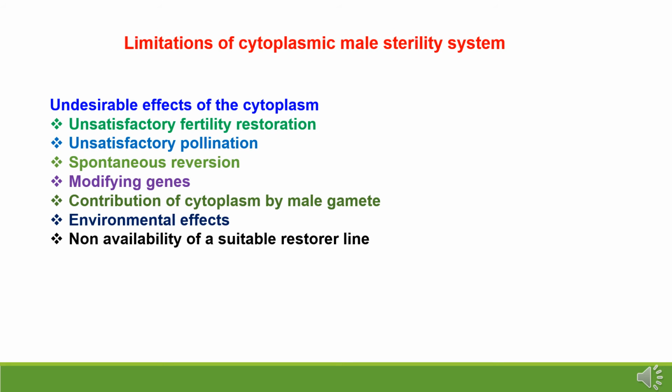Limitations of the cytoplasmic male sterility system. There is an undesirable effect of the cytoplasmic nature of the male sterility system, which is causing unsatisfactory fertility restoration. There is unsatisfactory pollination. A spontaneous reversion is taking place. There is the nature of modifying genes because of which, in case of hybrids, the male sterility is also prevalent. There is a contribution of cytoplasm by male gametes, and these have less impact of environmental effects like low or high temperature, so stability is there for sterility, and there is no availability of suitable restorer lines. So these are the limitations of cytoplasmic male sterility.